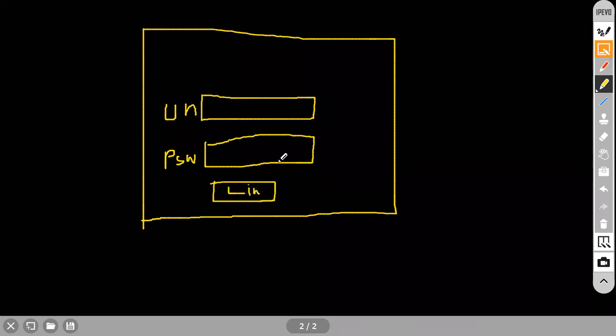Login. So what happens? You are going to enter the username here, and again you are going to enter the password here. These components which are available in this particular window, username as well as password, are the reason why we call this a window-based application.